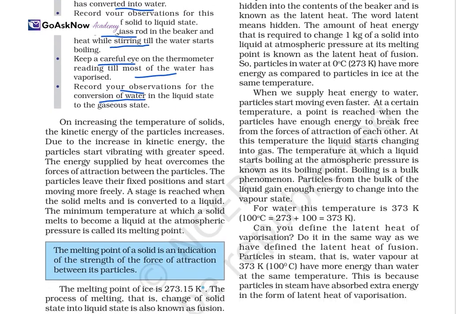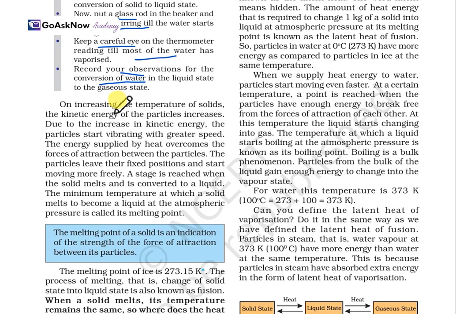Now record your observations for the conversion of water from the liquid state to the gaseous state. When you increase the temperature of a solid, the kinetic energy of the particles increases, as we have already discussed. Due to the increase in kinetic energy, the particles start vibrating with greater speed, and the energy supplied by the heat overcomes the force of attraction between the particles. The particles leave their fixed positions and start moving freely.